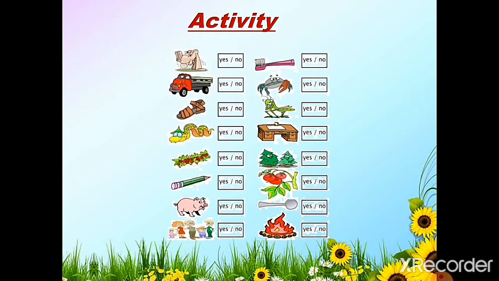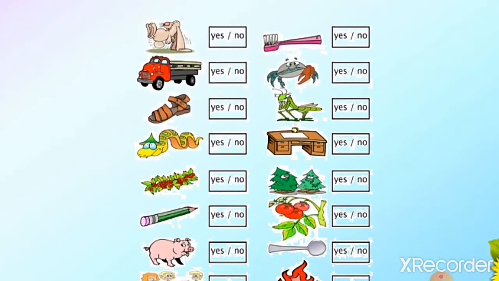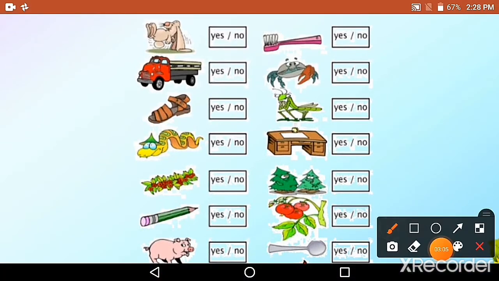Is an animal a living thing? Yes, animal is a living thing, so we tick yes. Second one is truck. Is a truck a living thing? No, a truck is a non-living thing. So we put a tick on no.